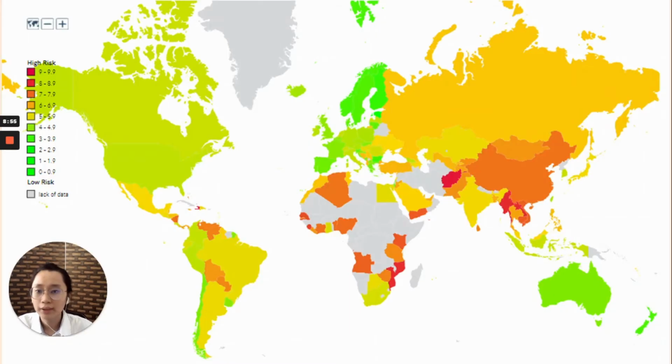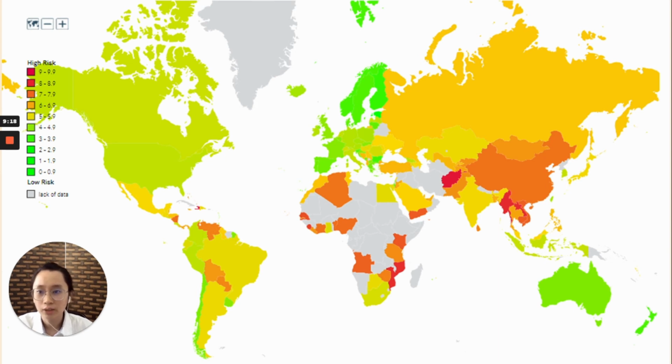So for this photo, this is a world map. As you can see, the red color is the very high risk, from 9 until 9.9. And with the color changing from red to green, it means from high risk to low risk. As we can see, most of the countries are at normal or a bit high, because it's orange color.